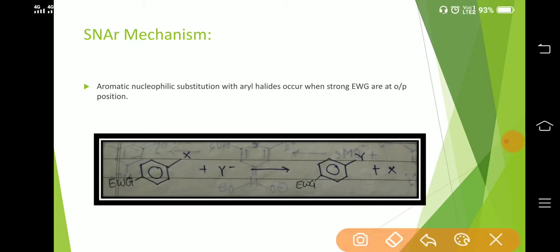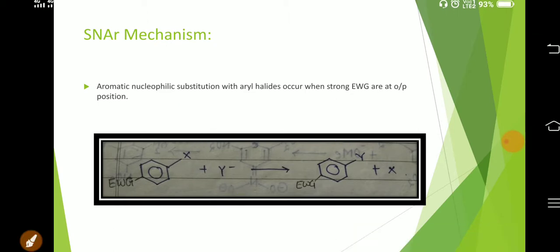In this reaction, we can see this X indicates a leaving group such as halide ions, with an electron withdrawing group, and this Y minus acts as a nucleophile. When the reaction is carried out, this Y minus, that is the nucleophile, displaces this halide ion or the leaving group and takes up its position, which leads to the SNAr mechanism. Let's understand this reaction by its mechanism.